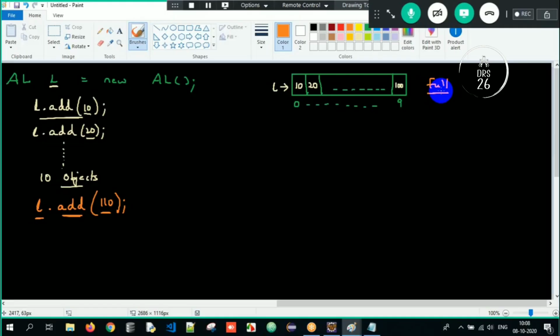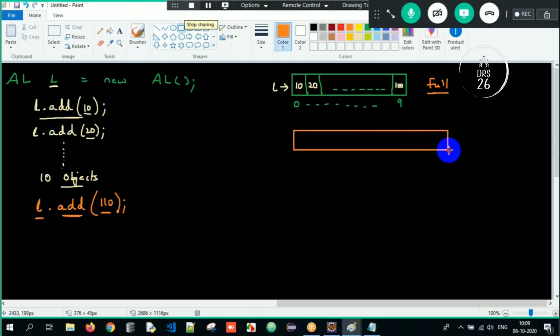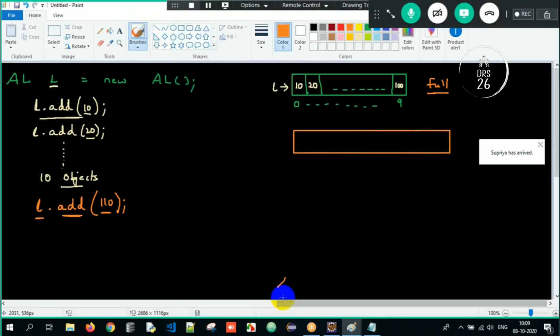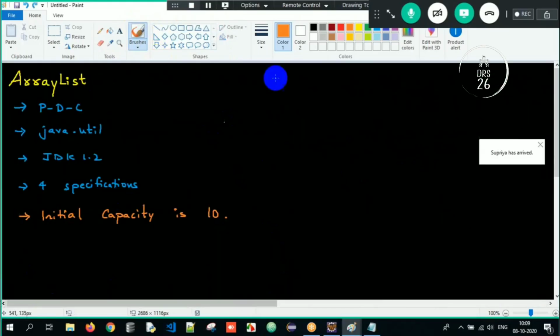The collection is dynamic in size. Once the array is full and you still try to add an object, internally a new array will get created, of a size based on the incremental capacity. We have a formula for incremental capacity.